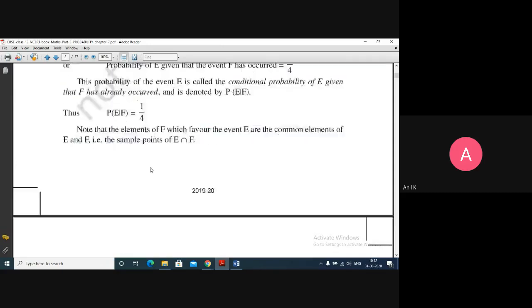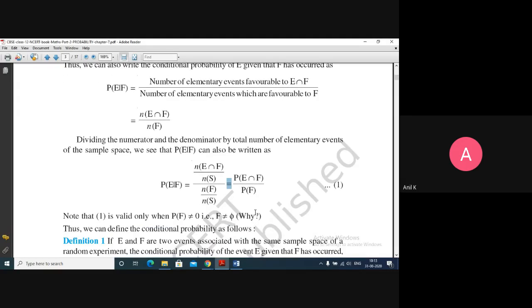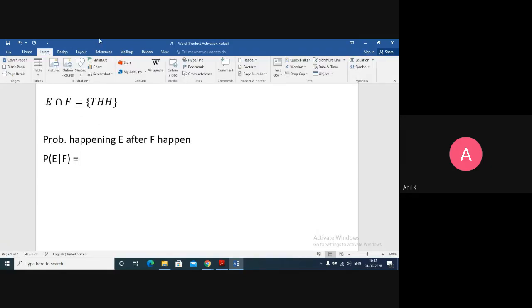So the formula for P of E given F, that is the probability of E happening after F happens, is given as the probability of E intersection F upon the probability of F. So that is the formula of P of E given F. Let me insert the formula here.